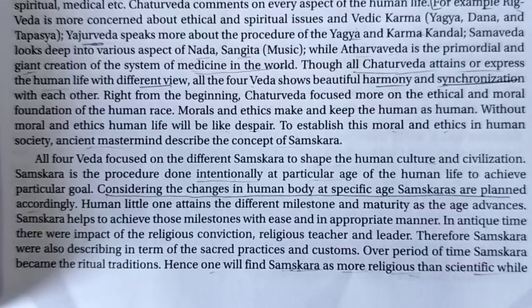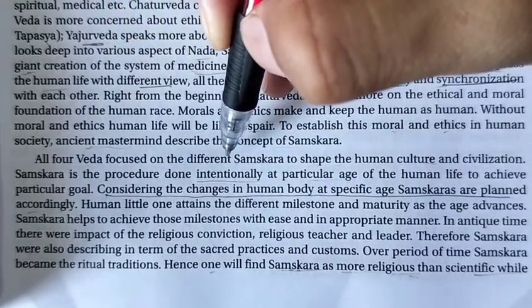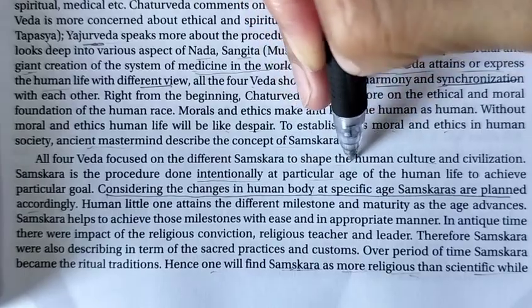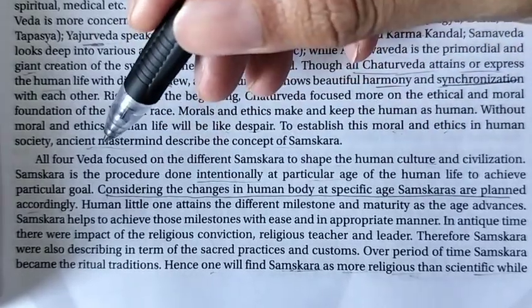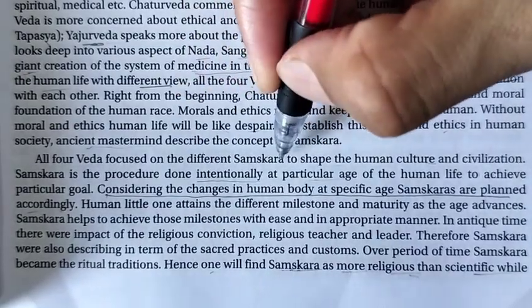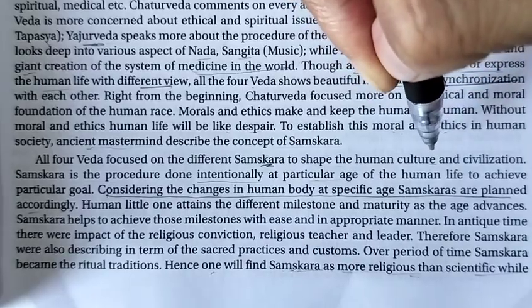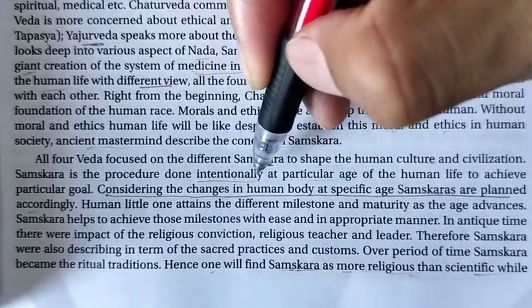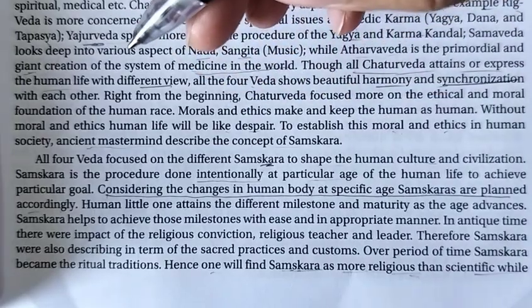In the next passage, they have explained how all four Vedas focus on different samskaras to shape human culture and civilization. Each and every Veda has its own point of view, and it gives different types of samskara to shape the human body, culture and civilization, right? So samskara is a procedure done intentionally at a particular age of human life to achieve a particular goal.